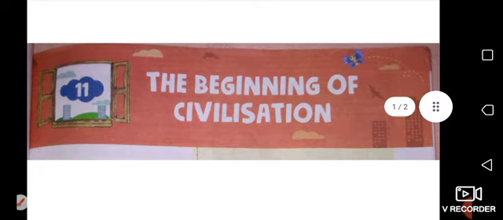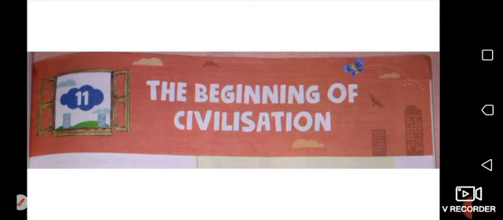In this chapter we will read about three main civilizations of this world. The first one is the Mesopotamian civilization, the second one is the Indus Valley civilization, and the third one is the Egyptian civilization. We will read about these three civilizations in this chapter. So let's summarize.